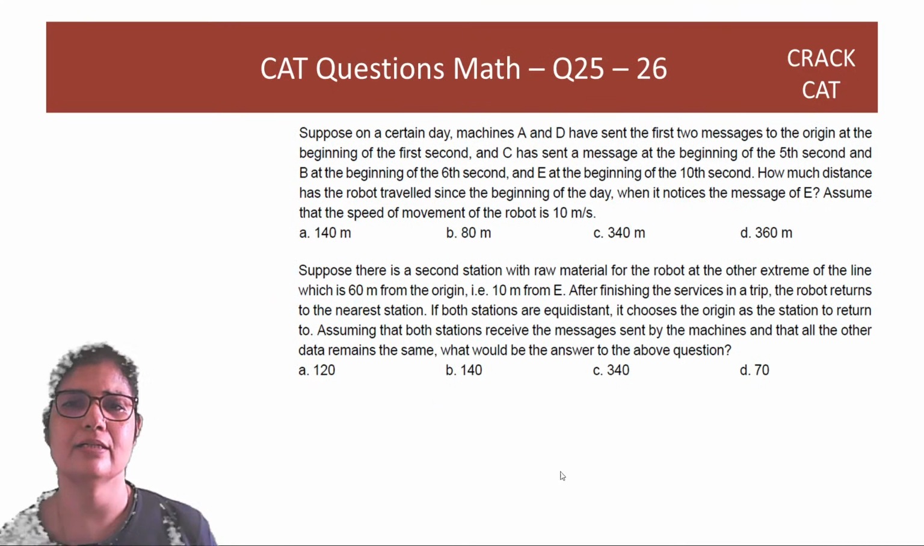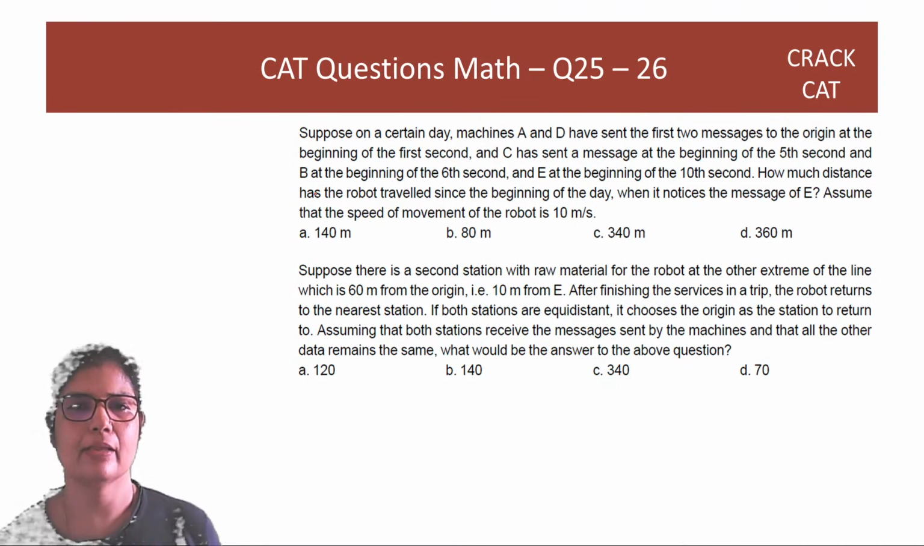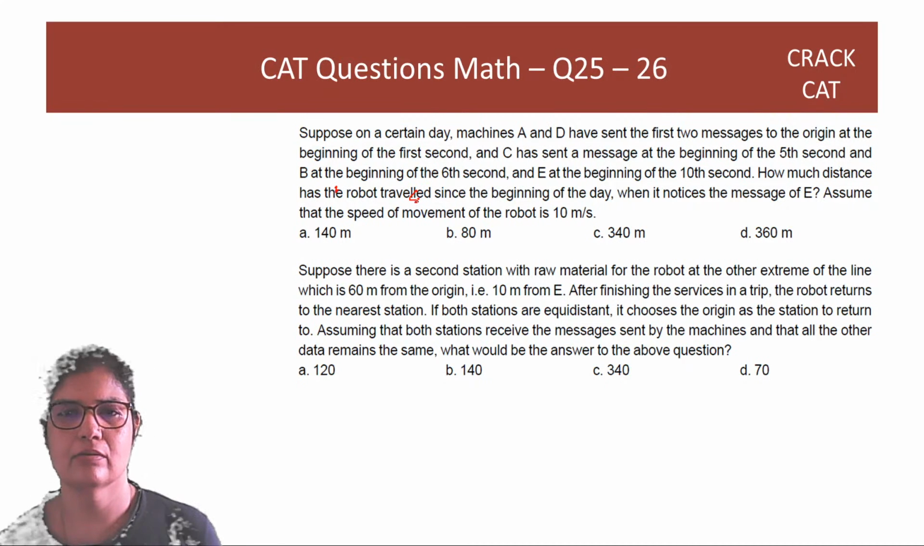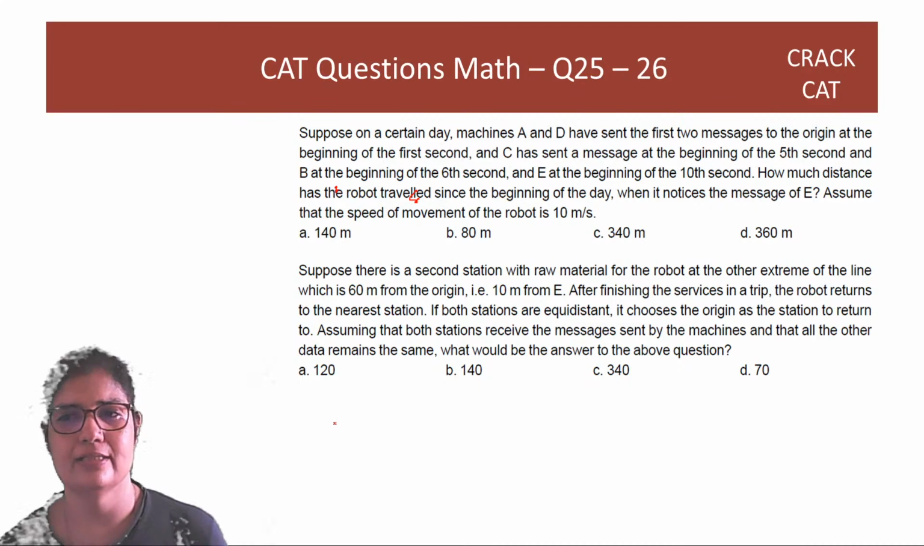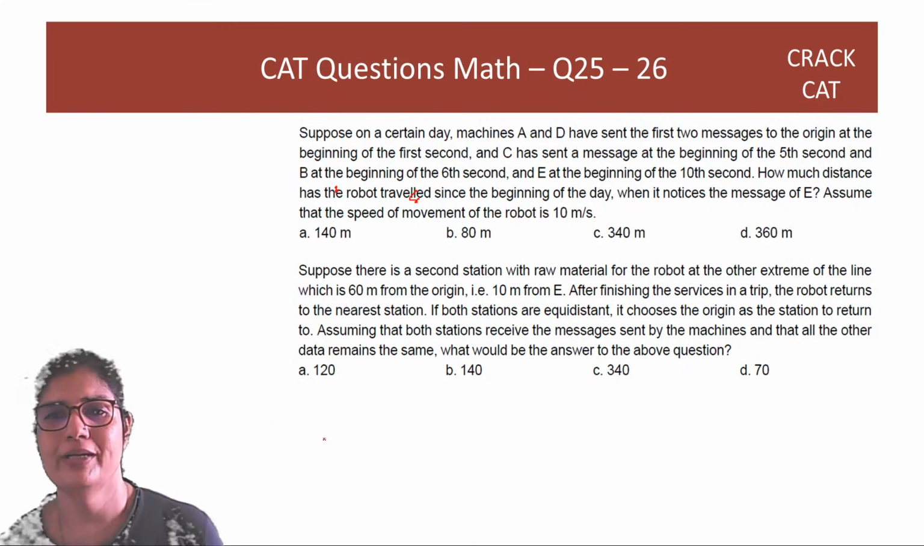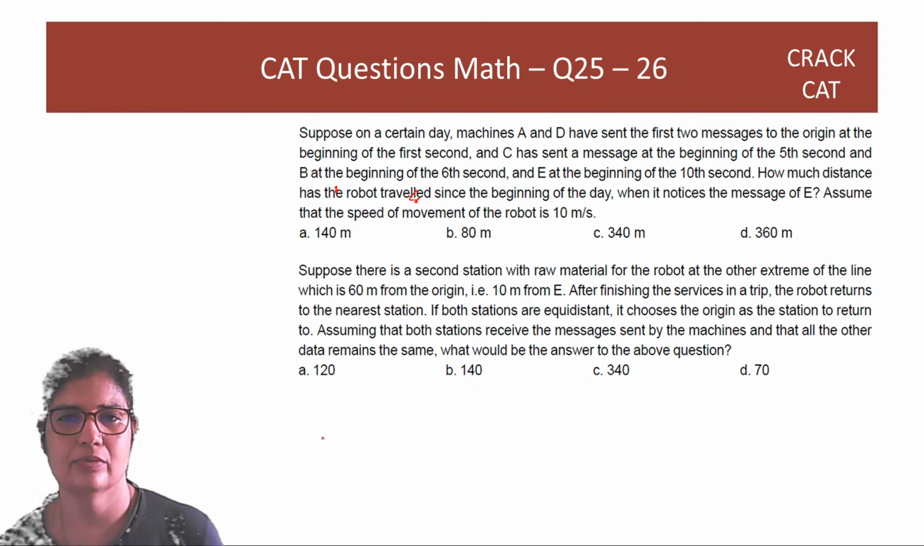So suppose on a certain day, machines A and D have sent the first two messages. At the beginning of the first second, C has sent a message at 5th and B at 6th. E at the beginning of 10 seconds. How much distance has the robot traveled since the beginning of the day when it notices the message of E?